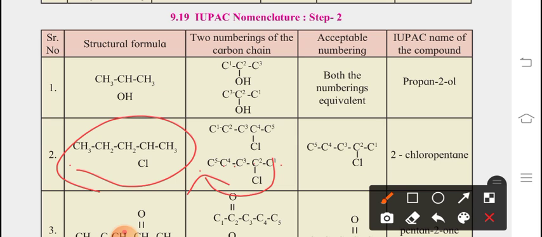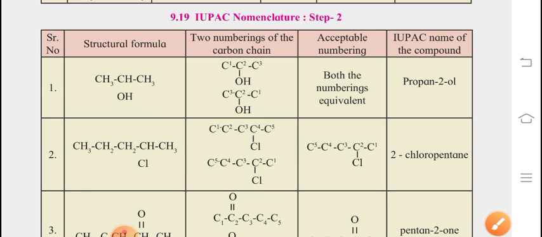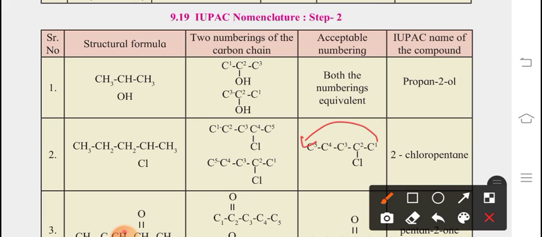Numbering from 5 to 1 is not acceptable, this one is acceptable. So the acceptable numbering is from left to right.